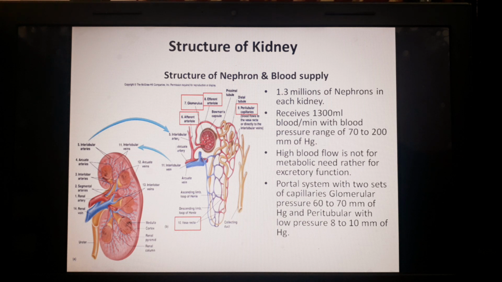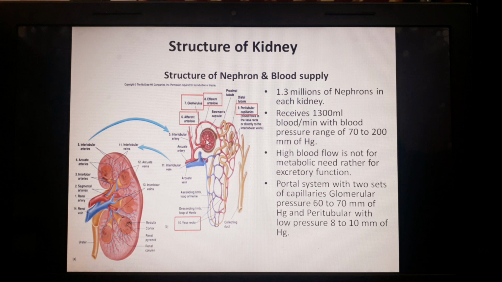If we talk about the blood supply in terms of volume, the kidney receives 1300 ml of blood per minute with an average blood pressure range of 70 to 200 millimeters of mercury. This is the physiological range, 70 to 200, and within this blood pressure range the glomerular filtrate remains normal.